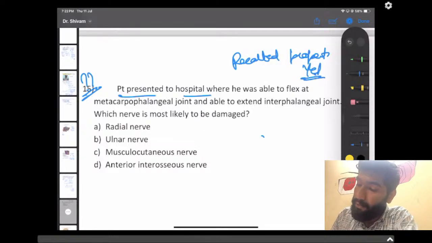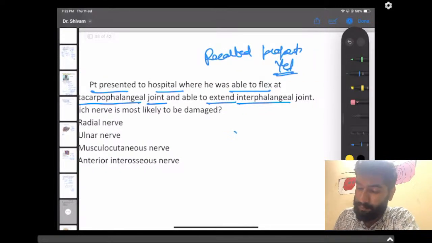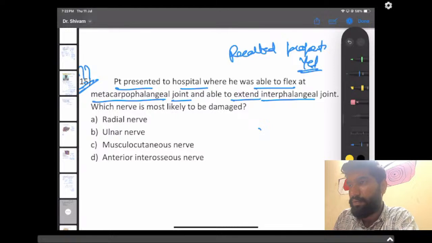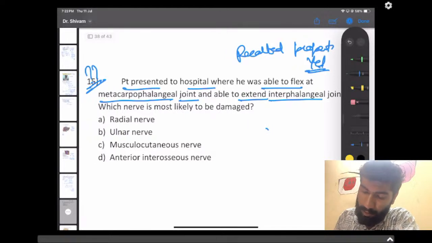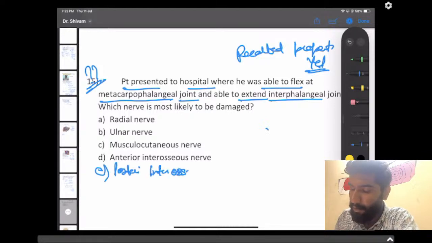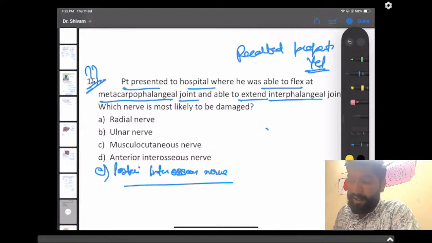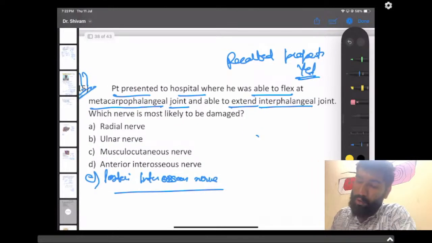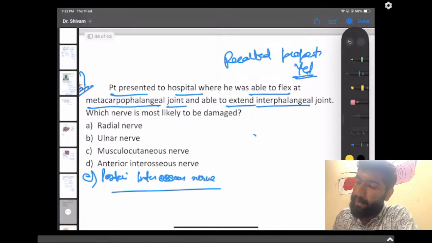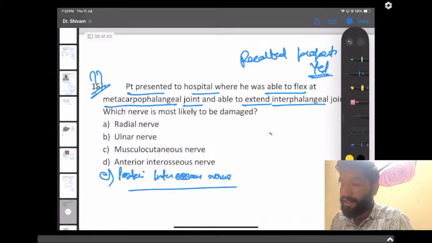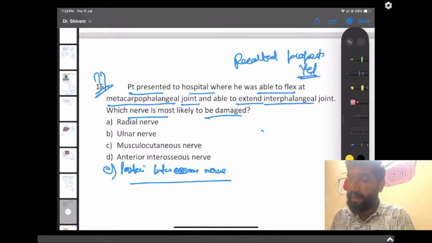A patient presented to the hospital where he was able to flex at the metacarpophalangeal joint and able to extend the interphalangeal joint. And something was mentioned like he was not able to pinch with the thumb. Let's see what is the answer here. Firstly, we will begin with the question. So, a patient presented to the hospital where he was able to flex at the metacarpophalangeal joint and able to extend the interphalangeal joint. And which nerve is damaged was asked.